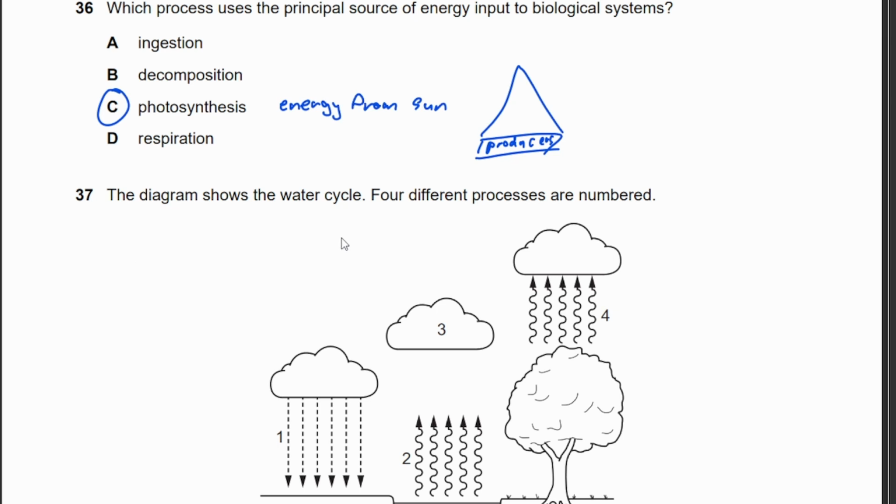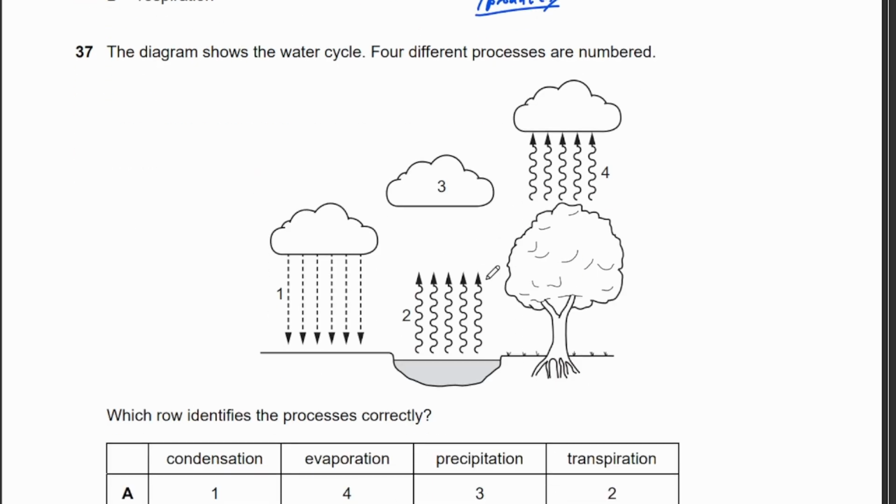The diagram shows the water cycle. 4 different processes are numbered. Okay. So which row identifies the processes correctly? So know that number 1, when it's raining, is known as precipitation. Okay. Number 2, water is evaporating. The sun causes the water to evaporate, which makes the hot air rise, and therefore as it gets high enough, it will start to condense as it cools down.